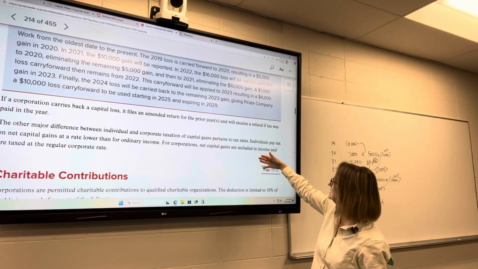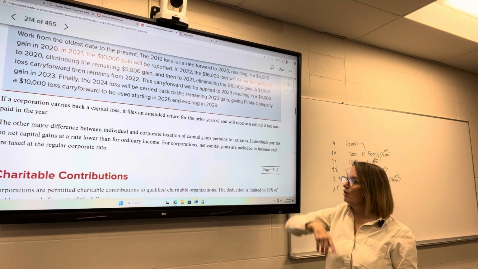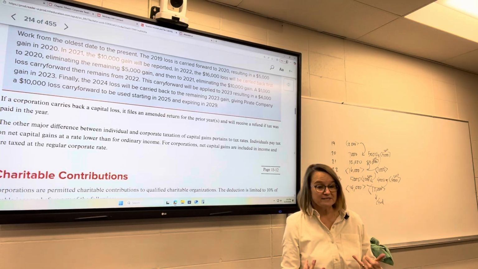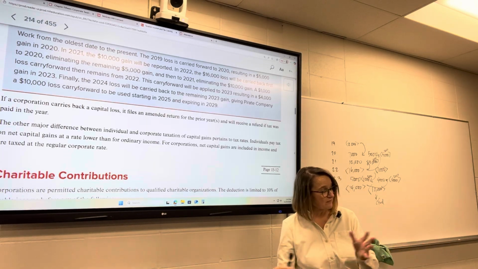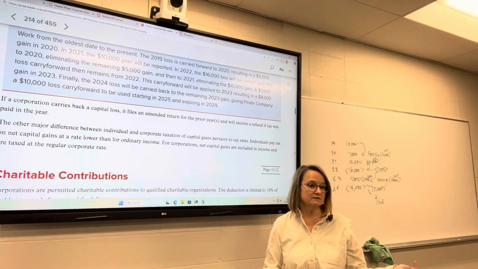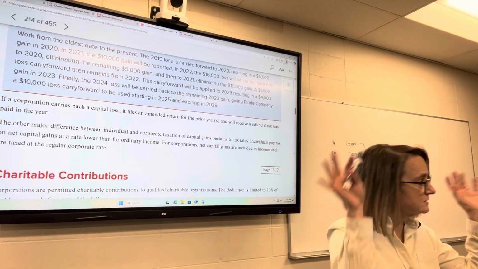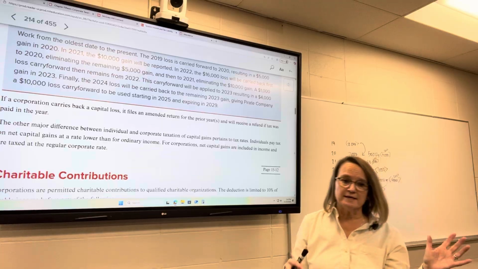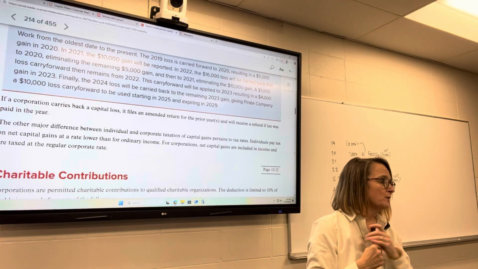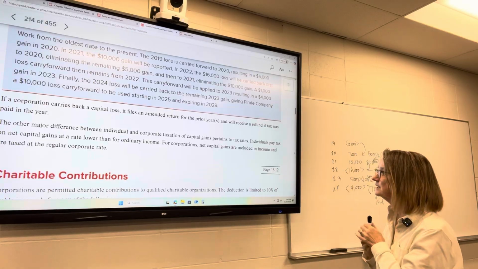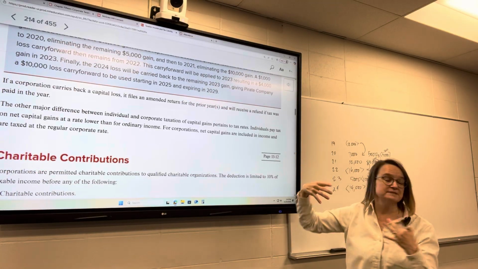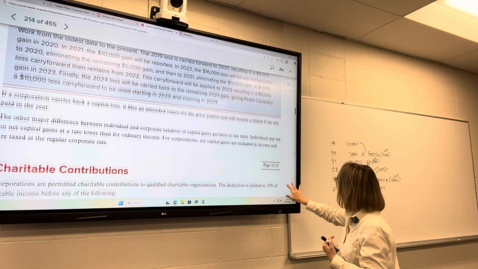Tax rates, like I said, individuals will pay on the net capital gains, and it's lower than ordinary tax rates, and we've got long-term, and we've got short-term, and we've got collectibles, and we've got Section 1202 gains. We've got all these different tax rates for these different types of gains, not for corporations, just 21%. Super easy there. Net capital gains are included in regular income taxed at the regular corporate tax rate.